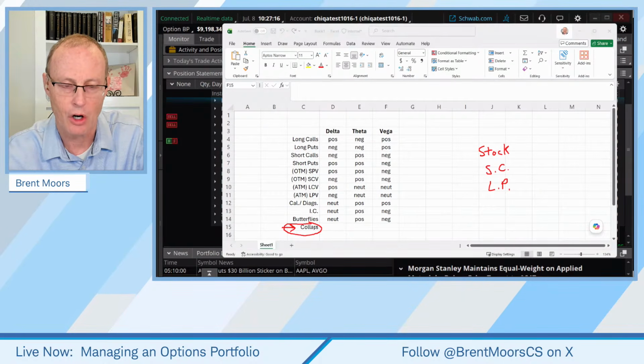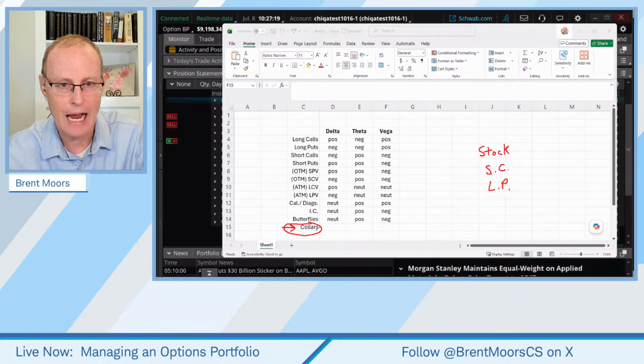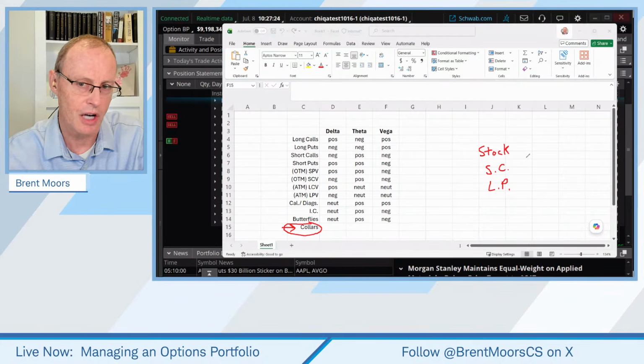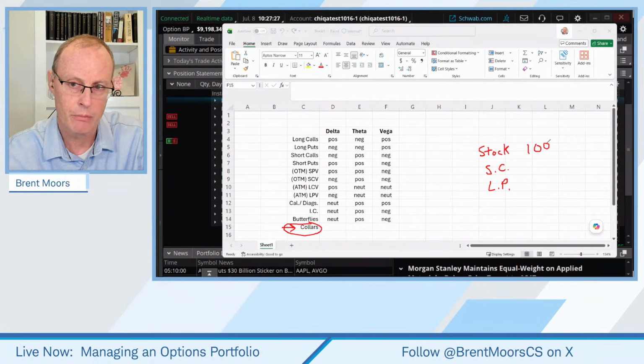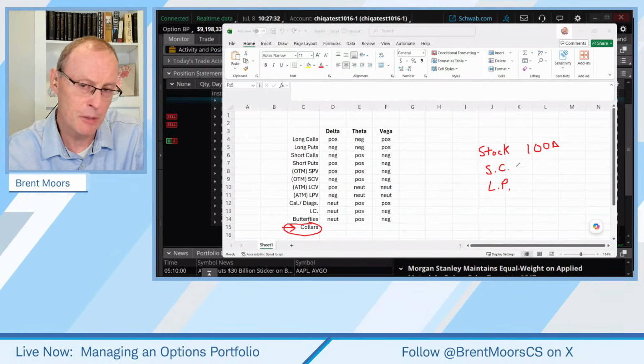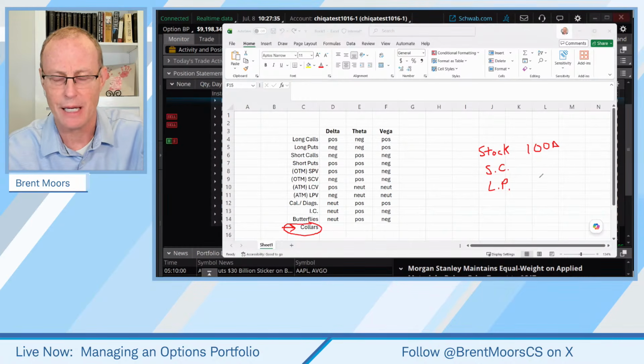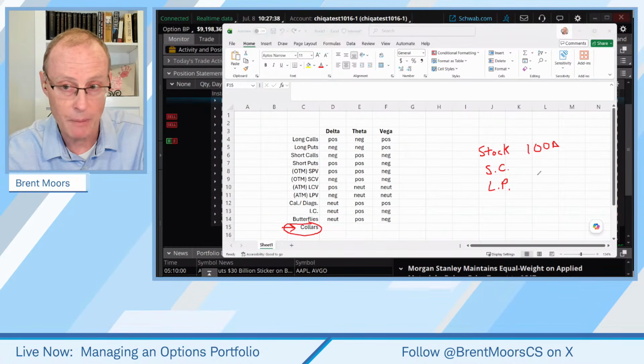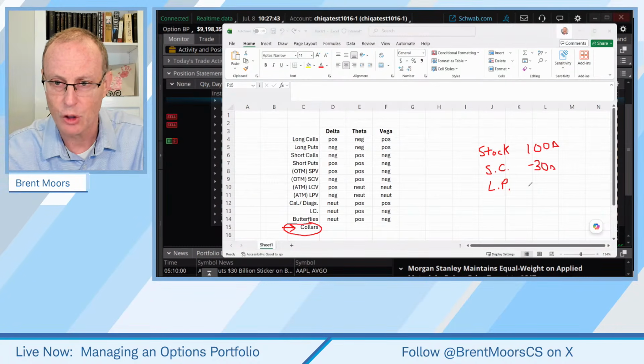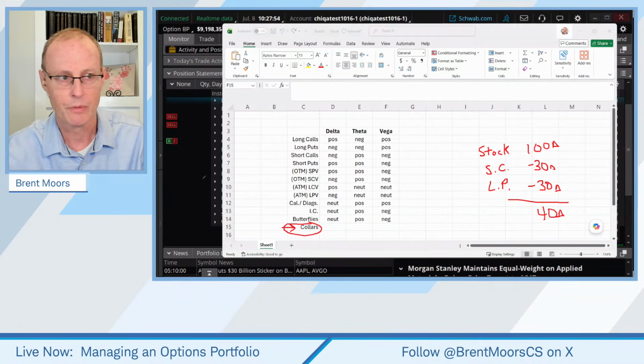When you're thinking of other trades, you just need to put them together as what the component parts are. So for example, on a collar, what's our delta on a stock? 100 shares of stock, it's going to have 100 delta, okay? What's our delta on our short call and our long put? Well, it depends what strikes you do, but very often we'll do them maybe out of the money a little bit, okay? Typically, maybe a 30 delta. So we would have a negative 30 delta on the short call. And if we do a long put, out of the money, negative 30 delta. These are just approximations. My sum delta there would still be positive delta 40 in that case.